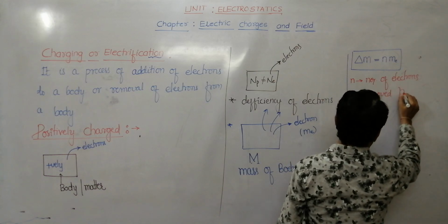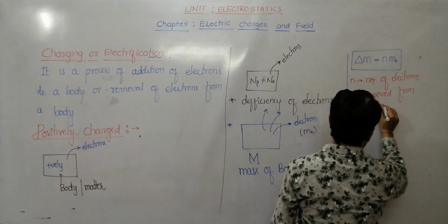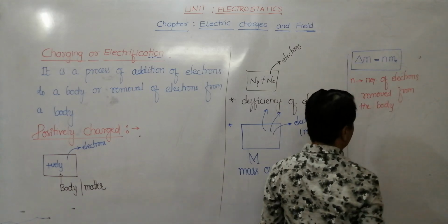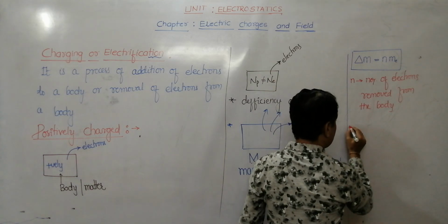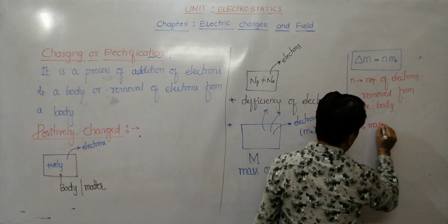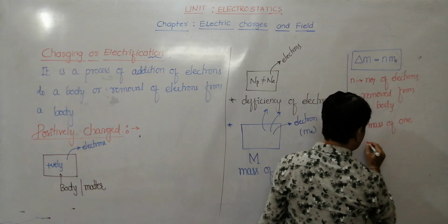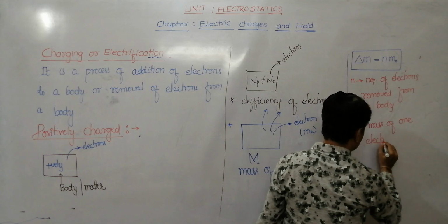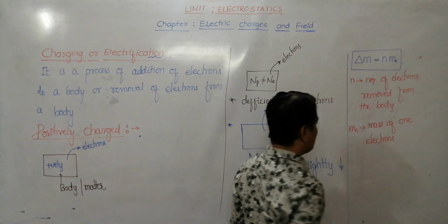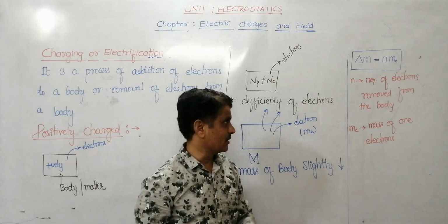What is M suffix E? Mass of 1 electron. ME means mass of 1 electron.